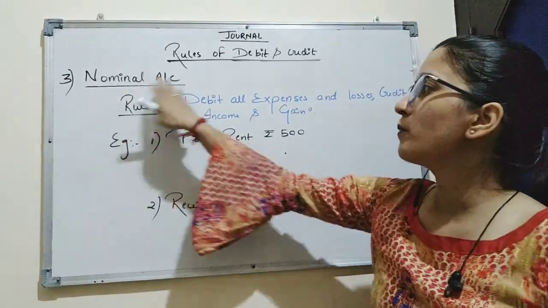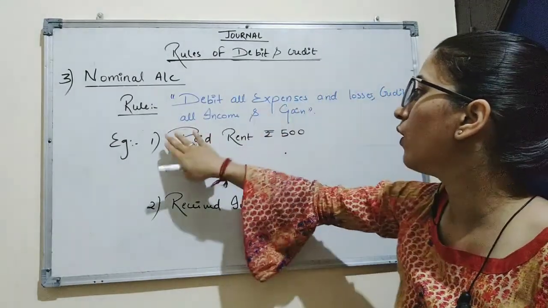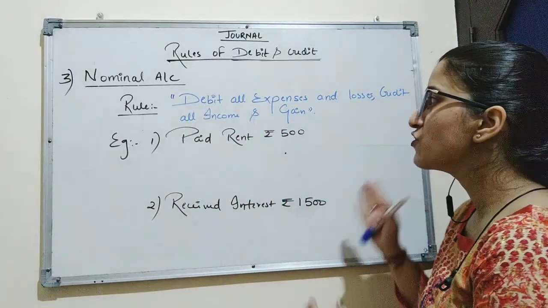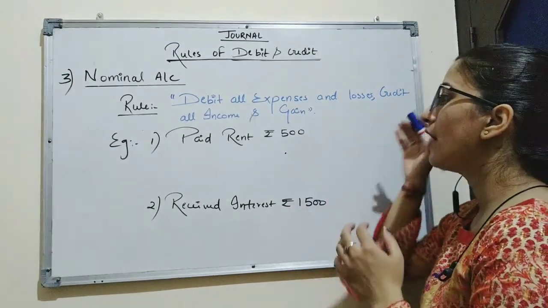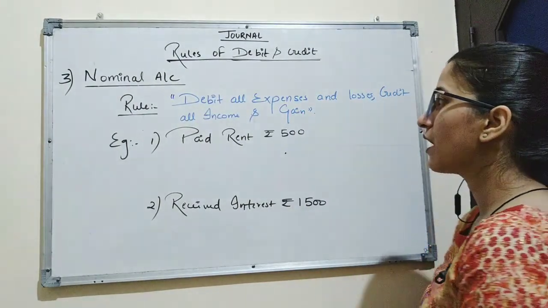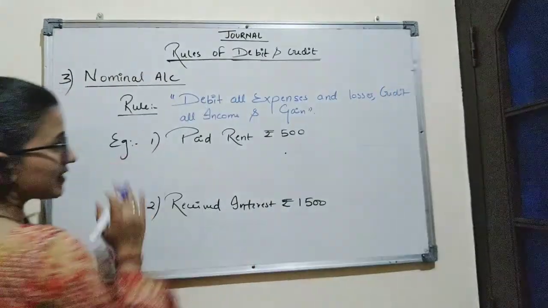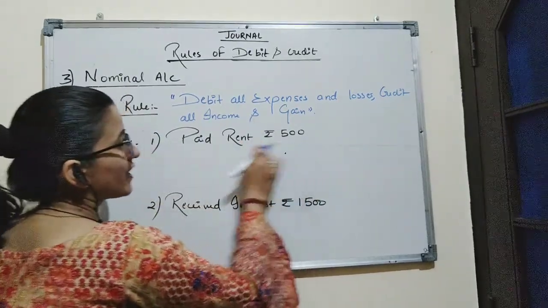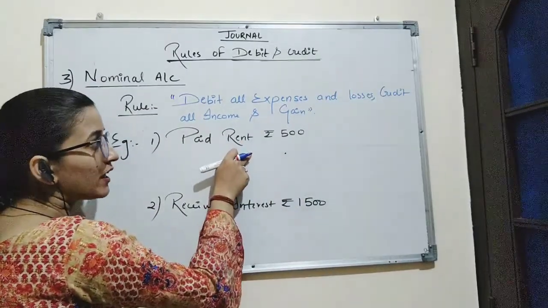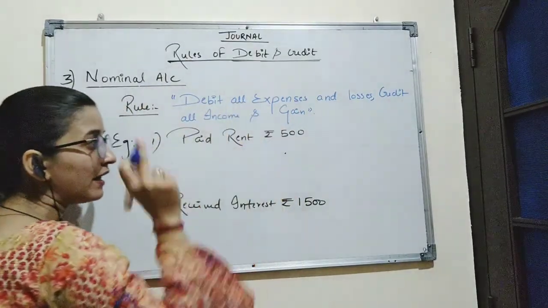Now the rule for nominal account is debit all expenses and losses, credit all income and gain, which means all the expenses and losses of the company will be debited and all the income and gain of the company will be credited. Let's understand this with an example. Paid rent rupees 500. In this transaction, rent is an expense for the company, and according to the nominal account rule, expenses are to be debited.